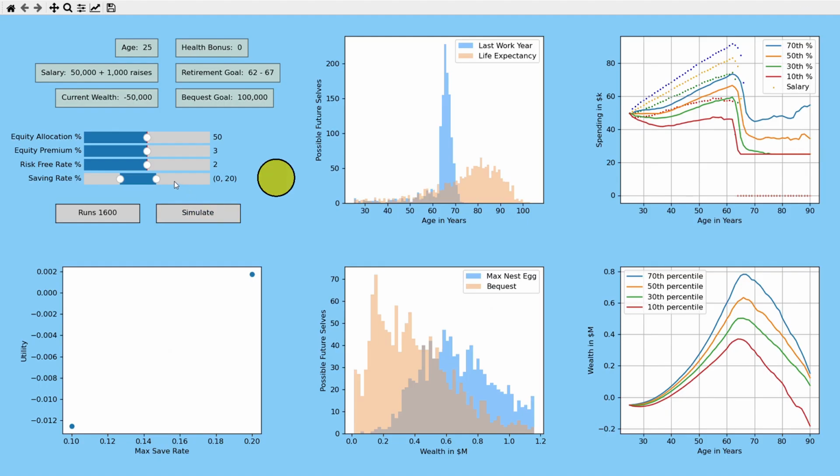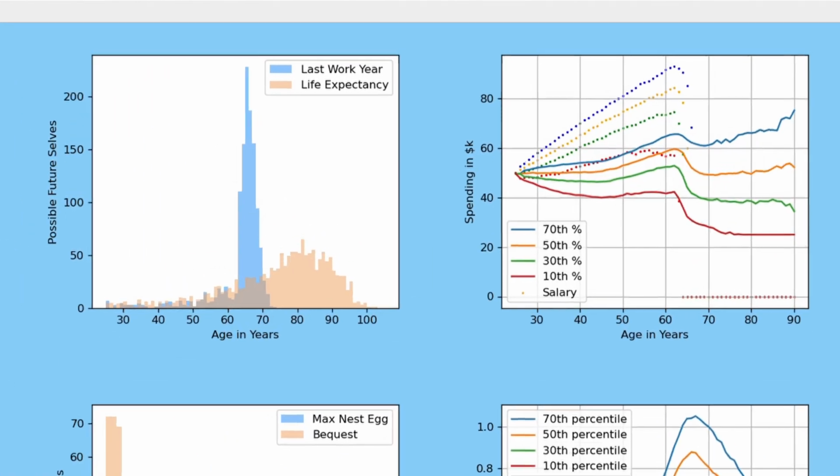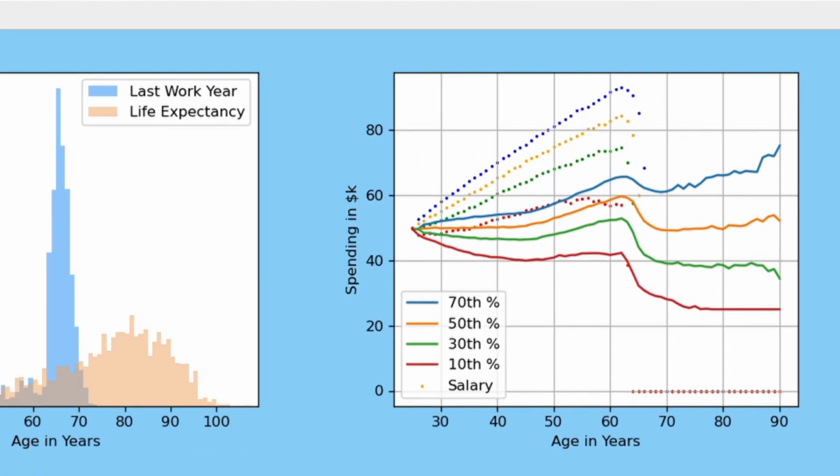A 30% savings rate looks a lot better. Their spending is almost flat with a slight dip after retirement. Their income rises from $50K to almost $80K for the 50th percentile outcome, but their spending only rises to about $60K. This seems to be a good formula for constant spending, basically to save any salary increases.